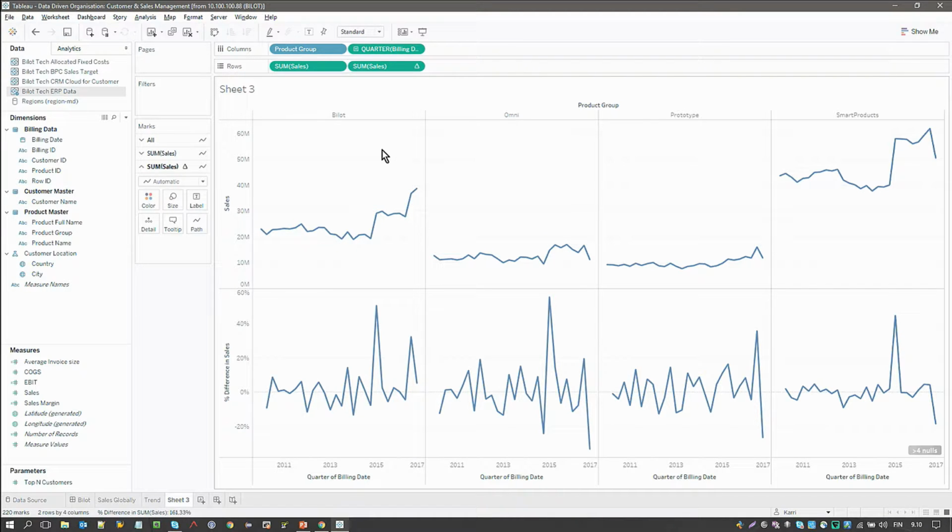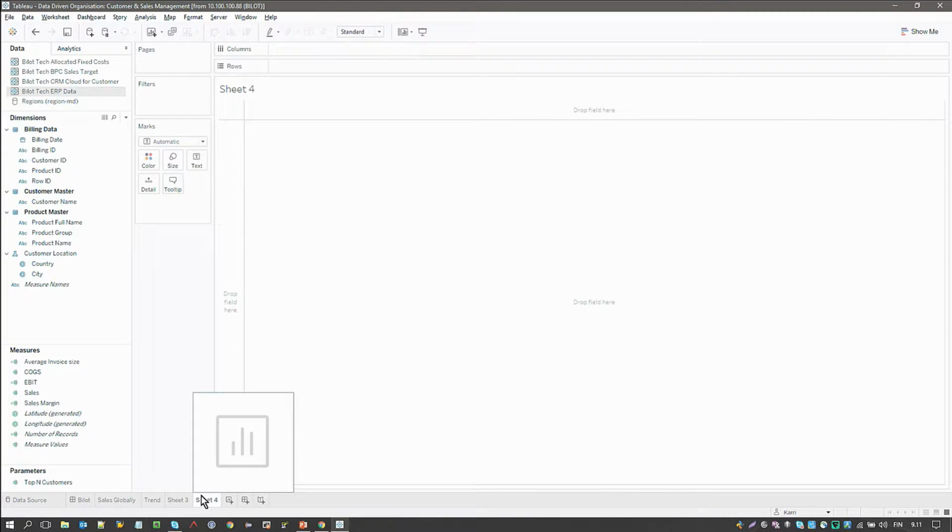Something else that's also interesting is that because we do a lot of invoicing, our average invoice size is very interesting. Because we have a lot of billing data and lots of different invoices, in order to calculate an average invoice size, in a traditional system we'd have to pull all the invoice data onto the canvas first, and then calculate that.